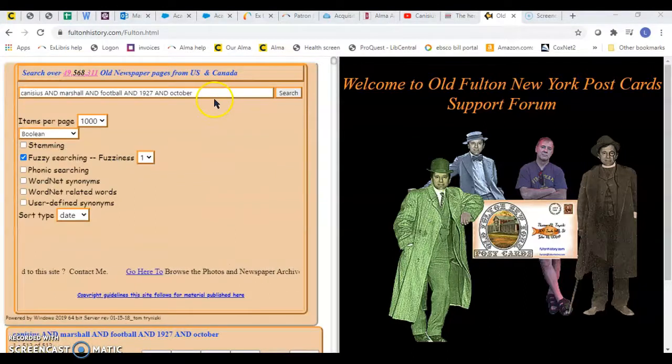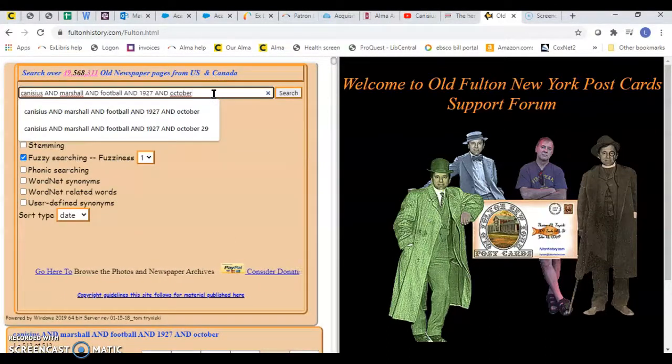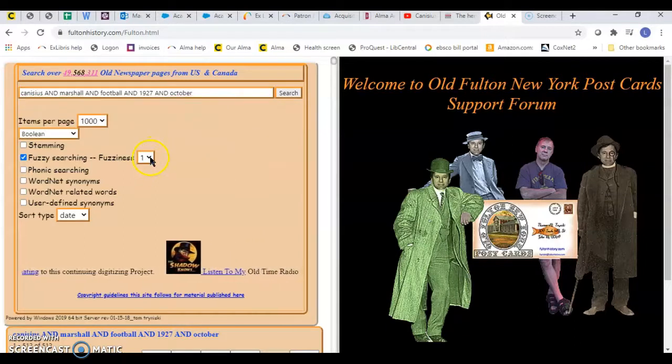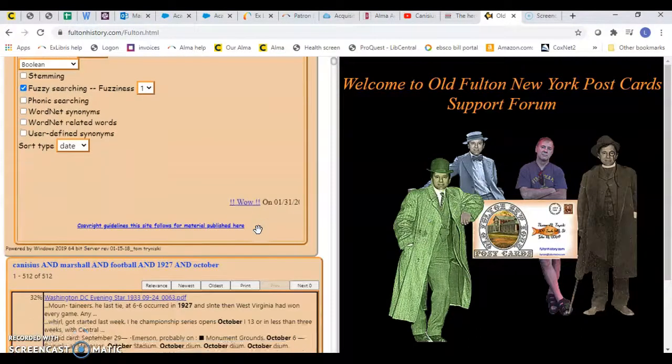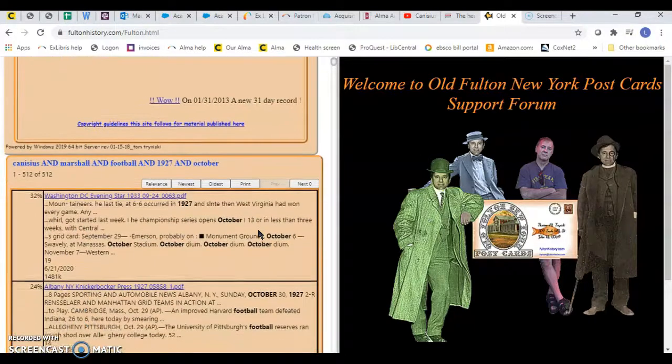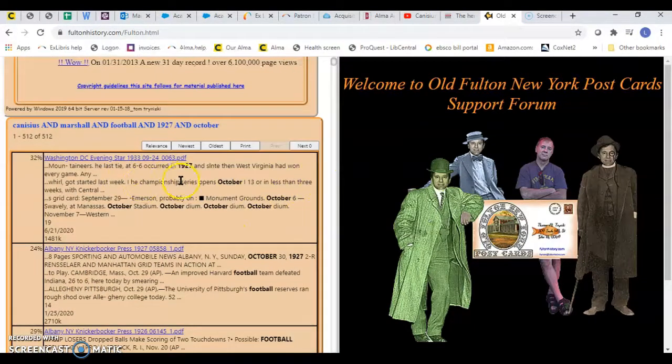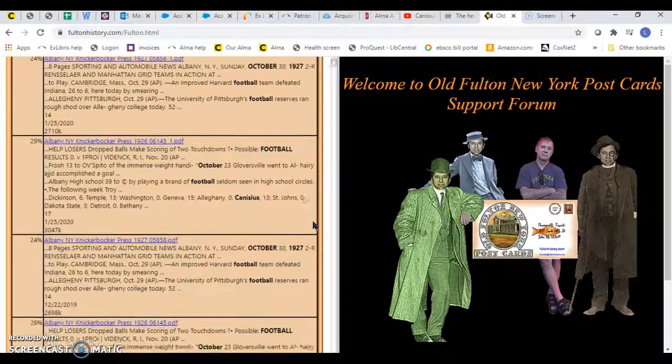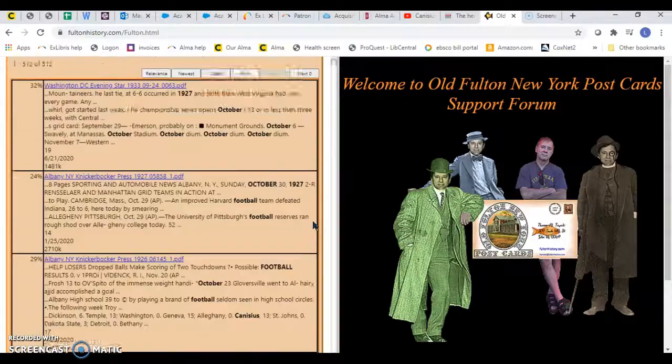So actually we're going to change our search. We're going to add a little bit more. You can see I already started typing in October and 1927. We're adding that. I'm going to change my fuzziness to 1. I'm going to leave it as date, and we're going to hit search. And that brought it down from 2,000 results to 512. And the date is showing 1933, but if you look through here, you'll see some different ones. Maybe we'll want to switch this.